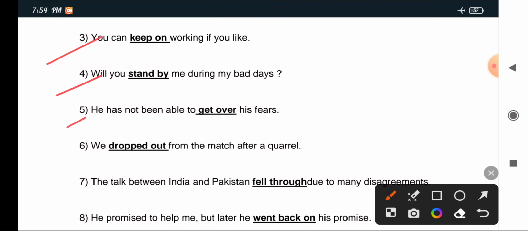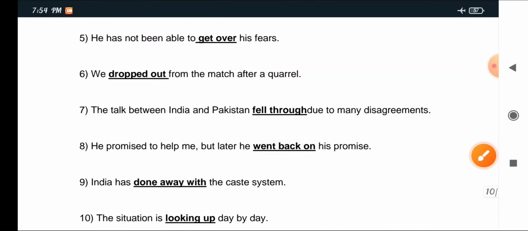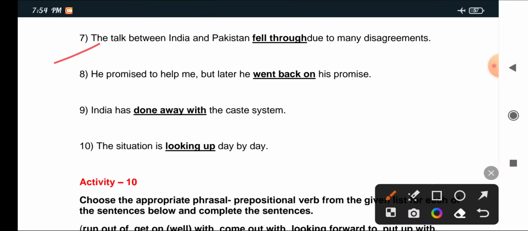5. He has not been able to dash his fears: he has not been able to get over his fears. 6. We dash from the match after a quarrel: we dropped out from the match after a quarrel. 7. The talk between India and Pakistan dash due to many disagreements: the talk between India and Pakistan fell through due to many disagreements. 8.